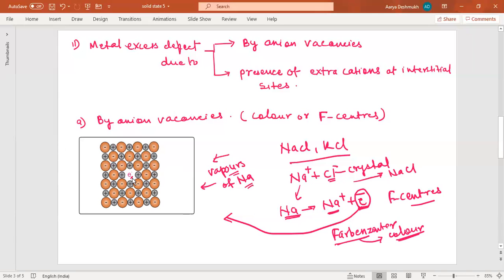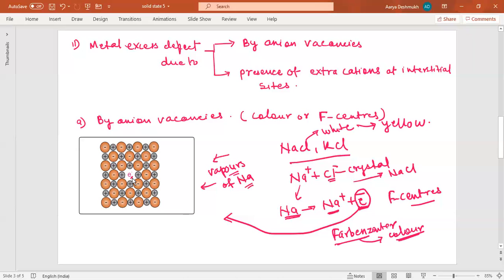As you all know, sodium chloride is white in color, but after creating anionic vacancies, the color of the sodium chloride now becomes yellow. So what is the reason for this?